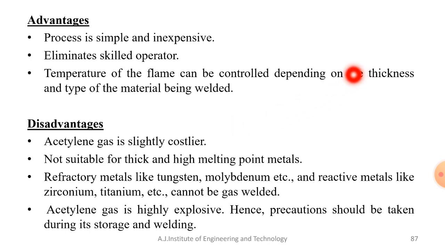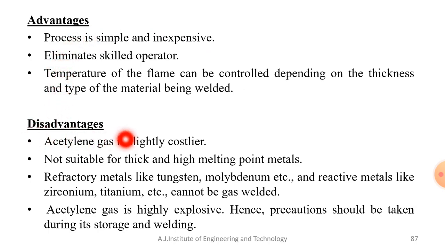Based on the material being welded, if it is steel you cannot go for an oxidizing flame. So you should know the different flame characteristics, then only you can go for welding. This is one of the important advantages of oxyacetylene welding.